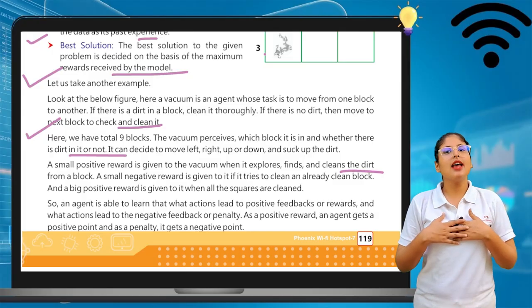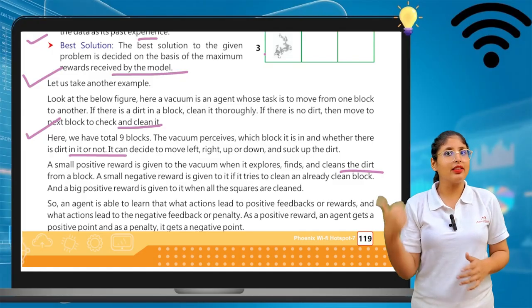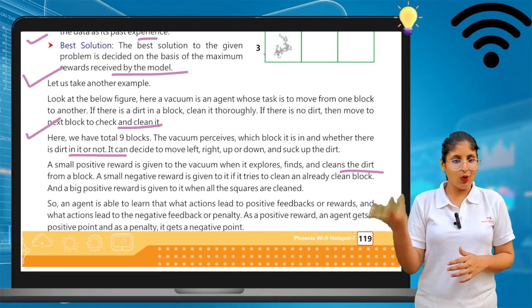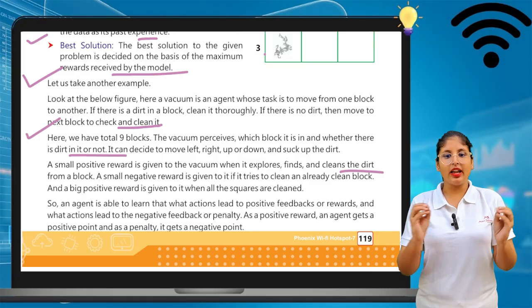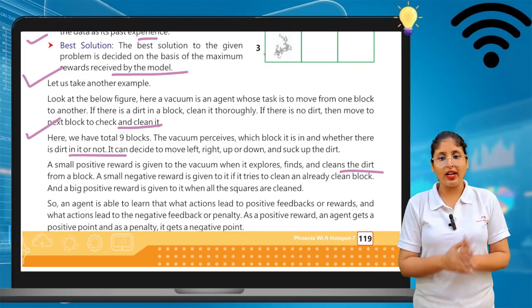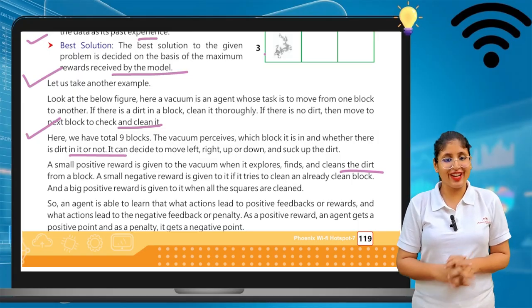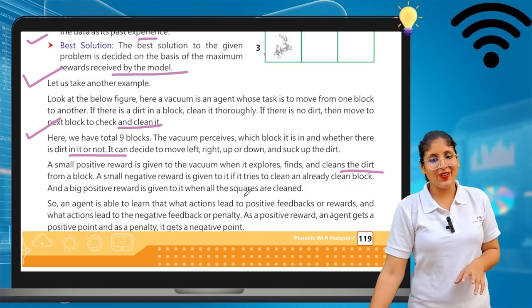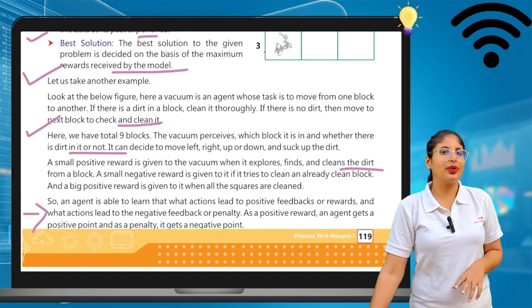It's the same as if you score good marks, then you get the reward. Okay, so a small negative reward is given to it if it tries to clean an already clean block. And a big positive reward is given to it when all the squares are clean. This is the important thing. So the vacuum gets the big reward when all the blocks are totally clean.